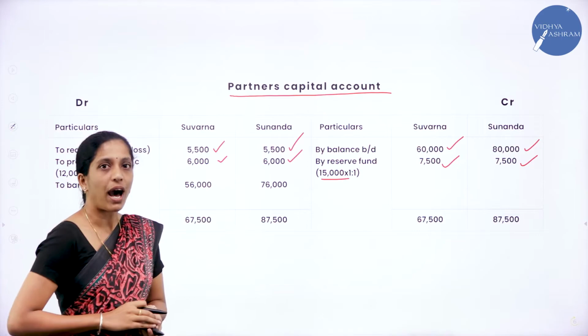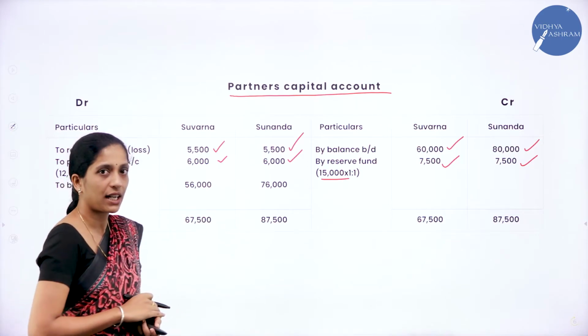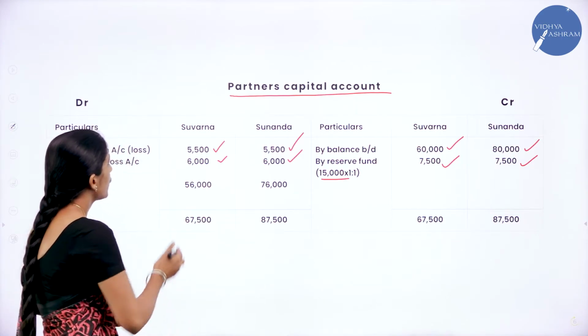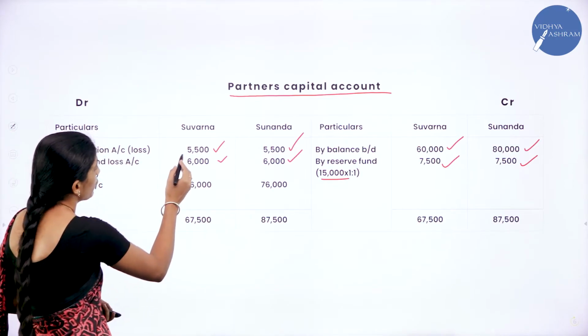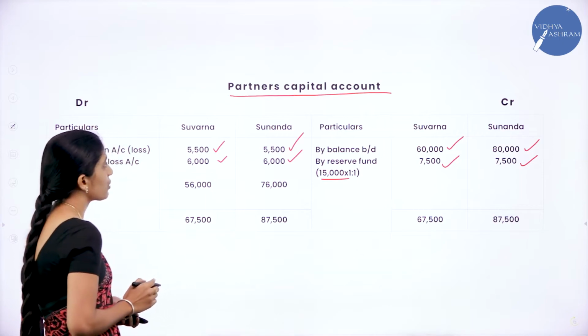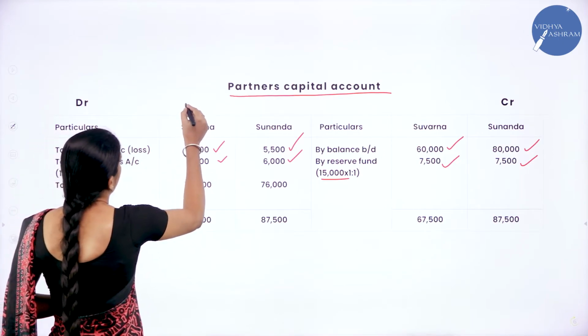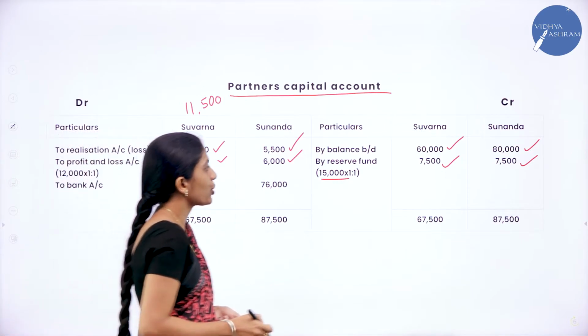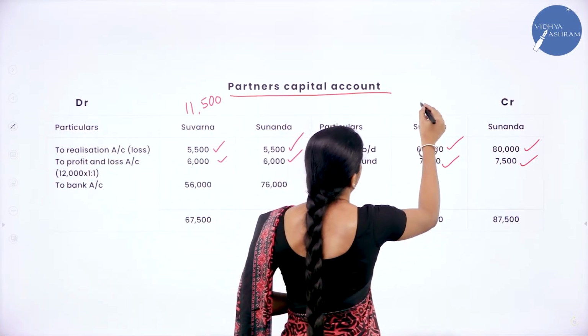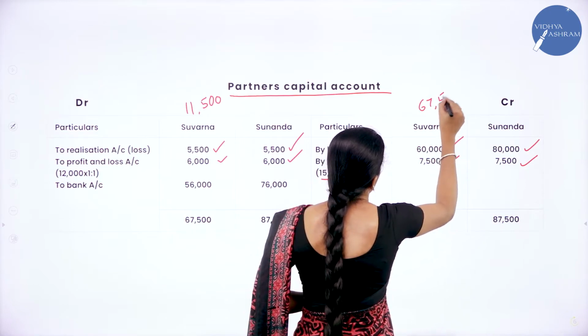Now we have to balance our partners capital account. Now how to balance? When you add the debit side of Suvarna's column, how much will you get? 6,000 plus 5,500, so you will get 11,500. Now coming to the credit side, we are having 60,000 plus 7,500, that is 67,500.